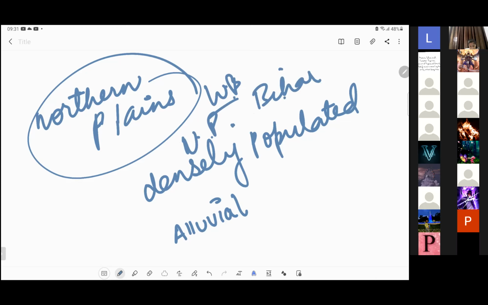These are the three states where the density of population is quite high. In comparison to UP, density of population is very high in Bihar, right? Now you know why northern plains are densely populated.